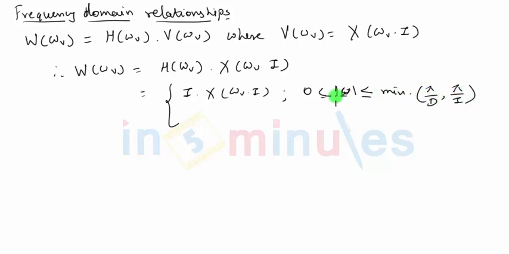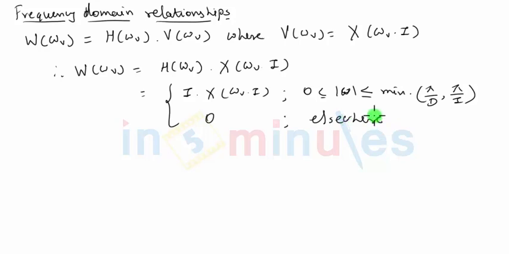Please note that we are putting these mod signs just because this expression of the frequency response is for positive omega as well as negative omega, when we take the two-sided representation. By putting mod signs, we simply mean that this is the expression between 0 to some value on the positive side and 0 to minus of that value on the negative side. It's a low pass filter. We are writing the two-sided representation, and elsewhere H was 0, so when you multiply 0 with X you get 0 elsewhere. So that's my W.